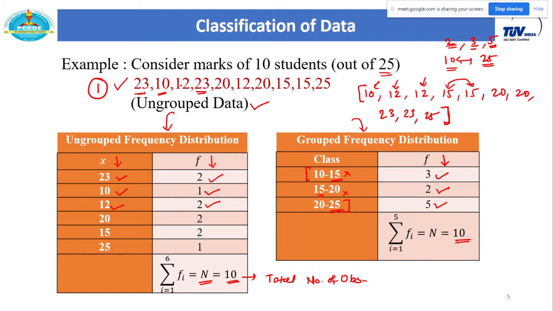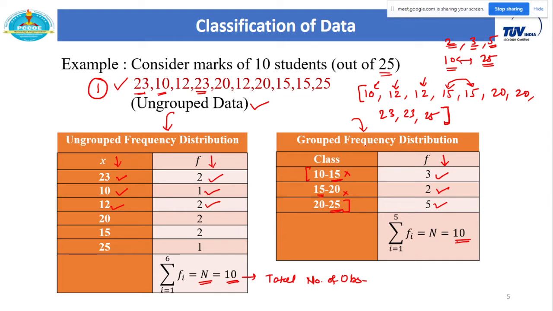These are the direct outcomes of any given experiment. But for statistical tools, sometimes we have to represent that data in the form of frequency distribution. So ungrouped frequency distribution, in this case, in one column you just consider the distinct values, and in the next column just consider the frequencies. So this is also one of the representations.